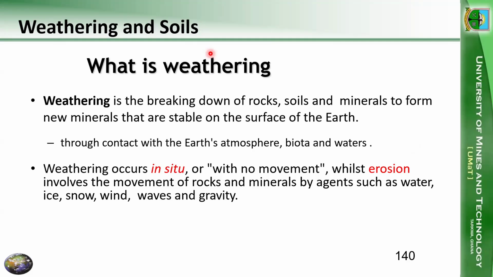Even a mineral can break down to form another mineral. We know some minerals are more stable than other minerals.